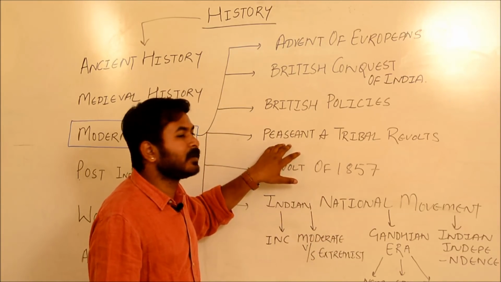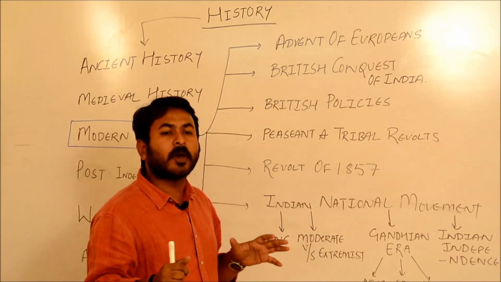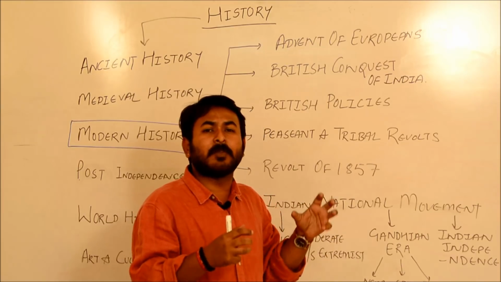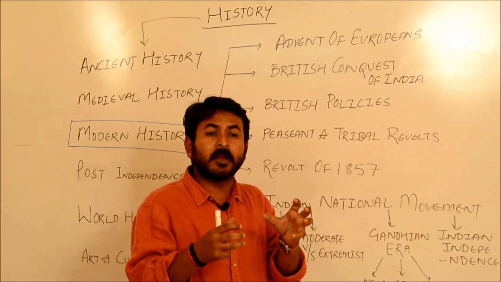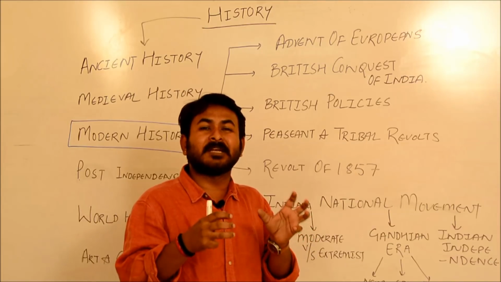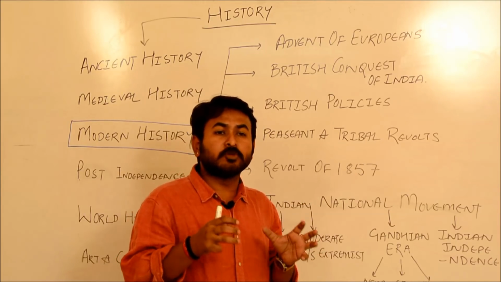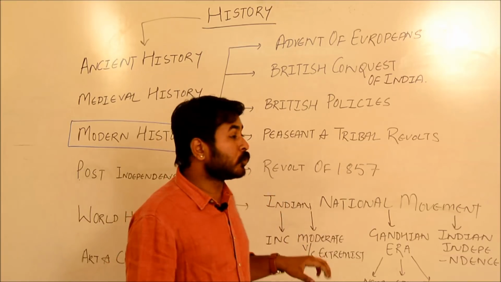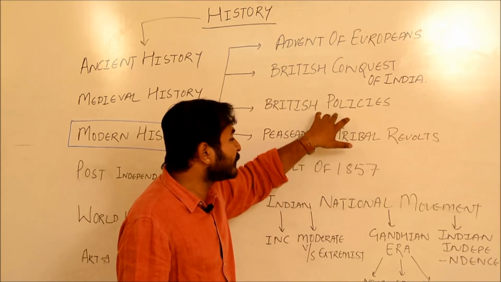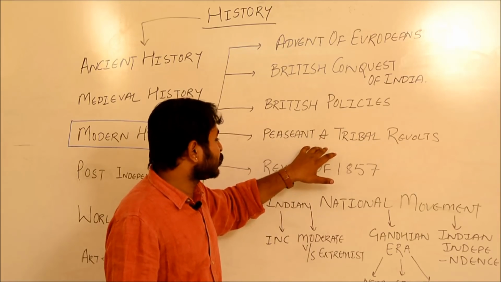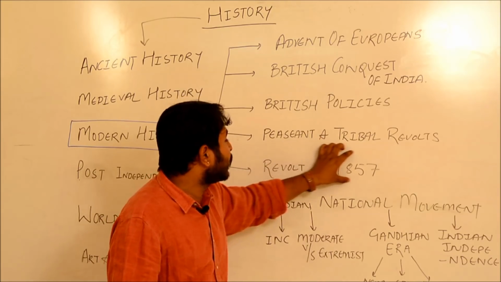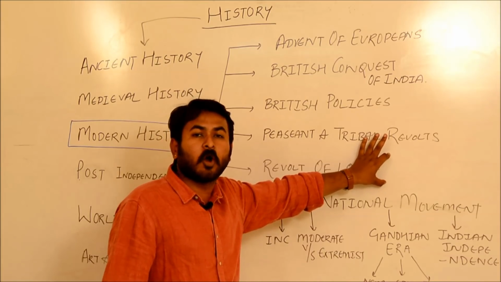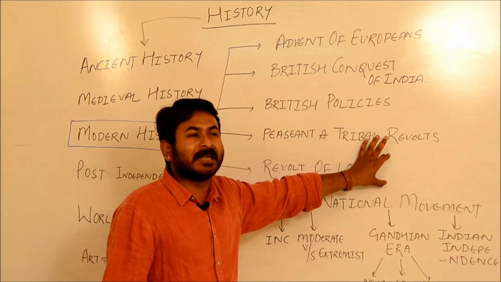Next one is the peasant and tribal revolts. Now you see, we were invaded by various powers, but the Britishers were here not to make an empire but to make us a colony. And when you make us a colony, you start certain events which are not fruitful for the local people living here. So the tribals and the peasants revolted against these British policies, and in continuation of the revolts came the major revolt, the turning point in Indian history, the revolt of 1857, when we all got united and revolted against the mighty British Empire.